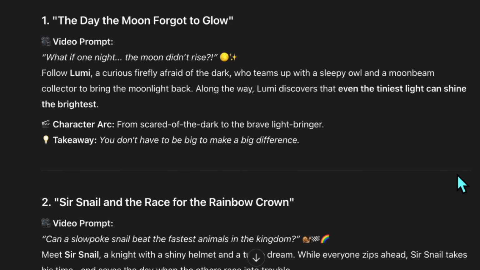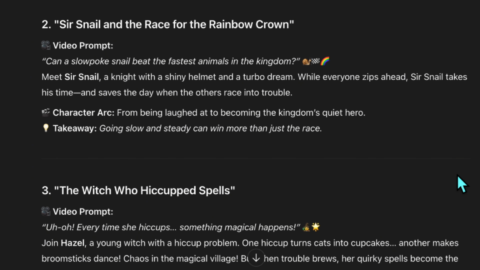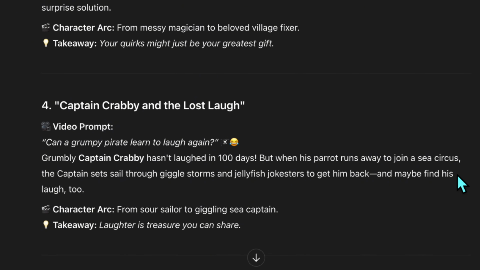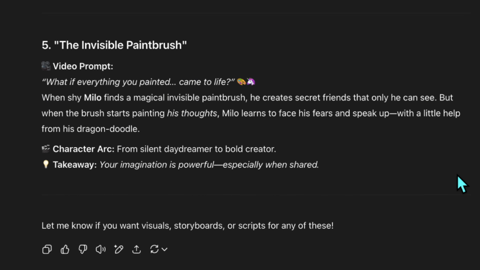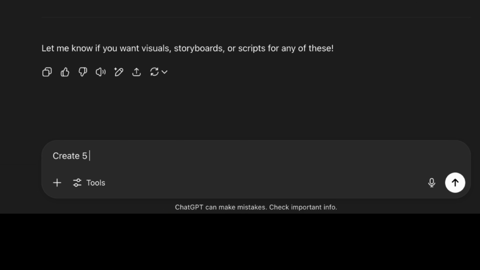Alright, a story with the moon character. Then I see a story involving a snail and a race, and then a story about a witch. There's also a pirate story that could attract kids' attention, and one that tells the tale of a paintbrush. But I didn't like any of these, so I ask it to create 5 more ideas. I'm looking for something a bit more futuristic.